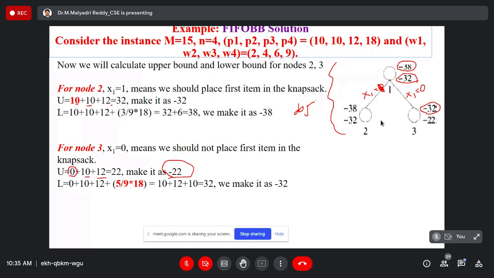Sir, for the lower boundary, x1 is excluded, that is 0. The remaining are x2 and x3 values. How will you choose the 5 units from the fourth object? Here we only take 2 units.